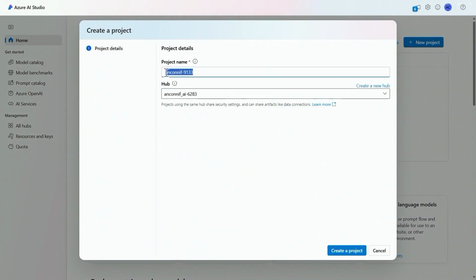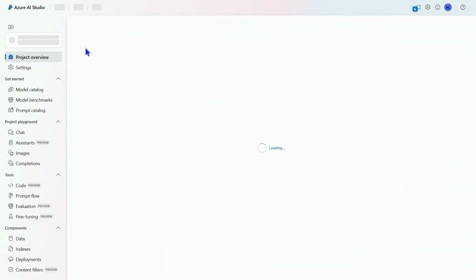So part of Azure AI Studio is we have the projects and the hubs. And so here I'm going to create a new project, and with it, we're going to get a hub. And that hub's going to allow us to then share and invite people and collaborate with the results of creating this project. So give that just a minute to create.